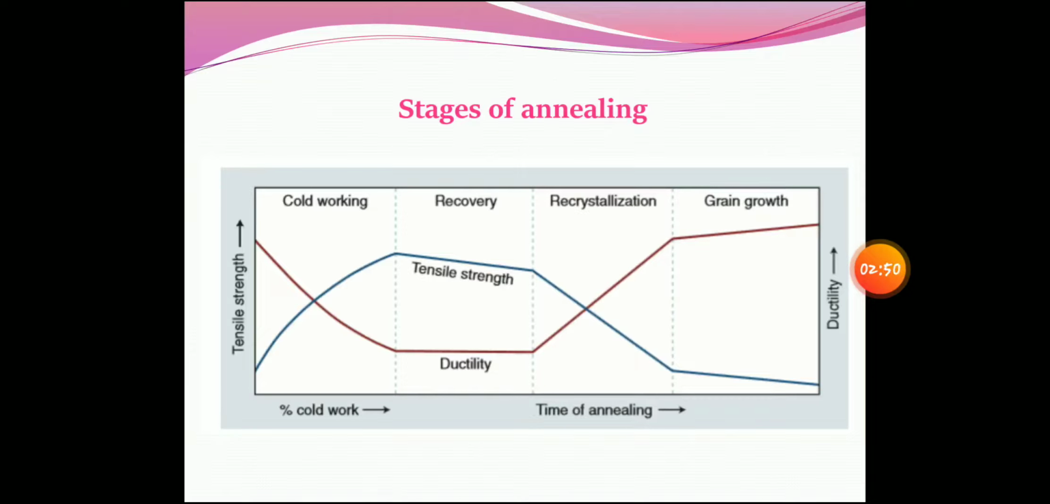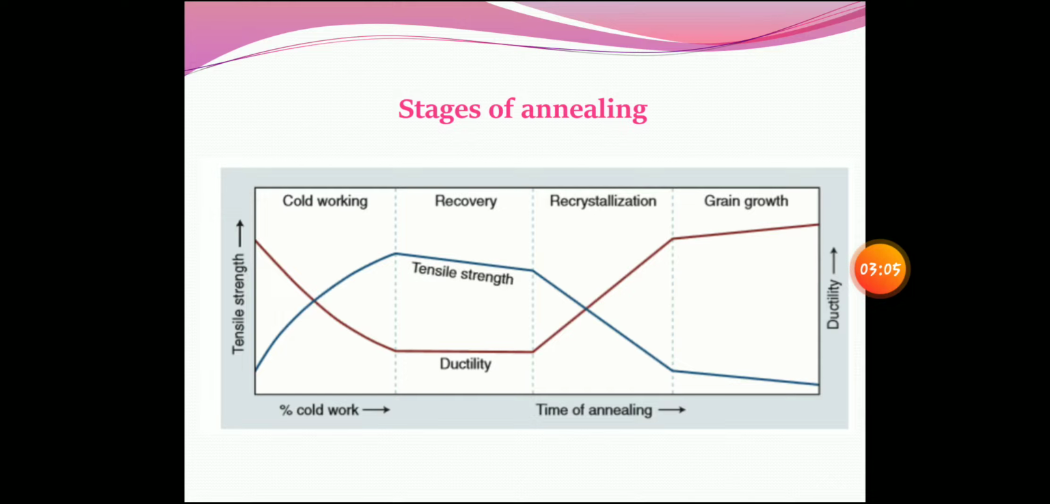See what happened in this graph. In this graph, the tensile strength during the cold working, the red line, has increased, and the ductility has decreased. So we are at a point at the first dotted line. From there the stages of annealing will start.